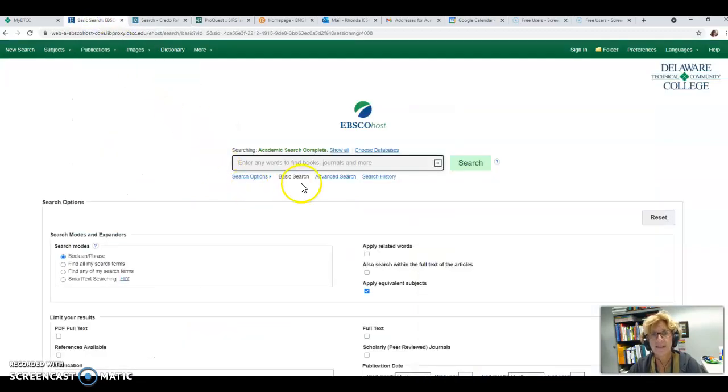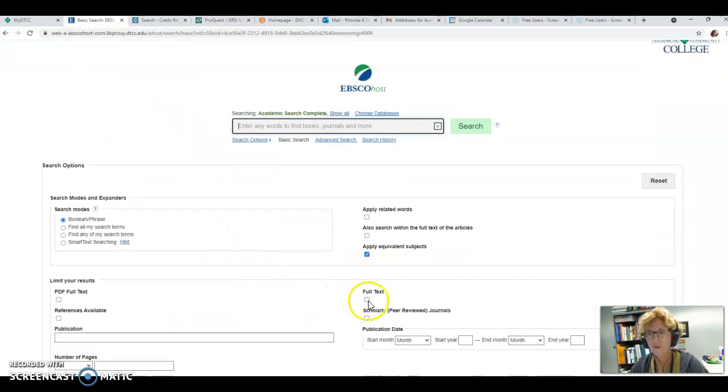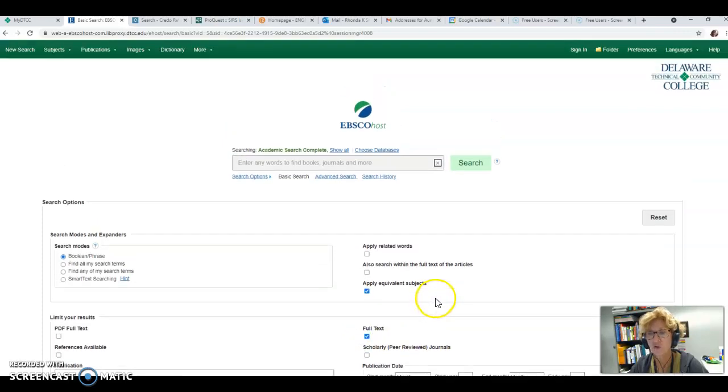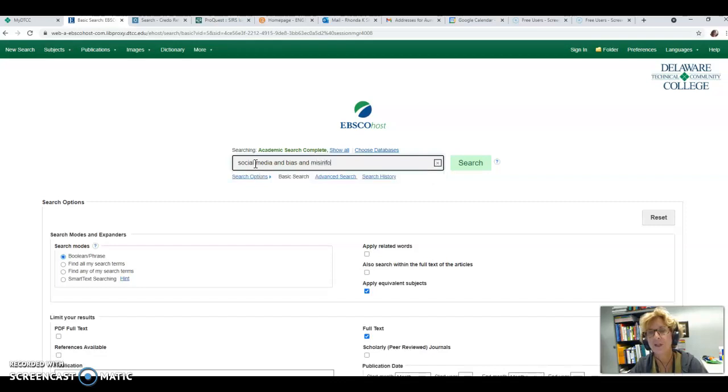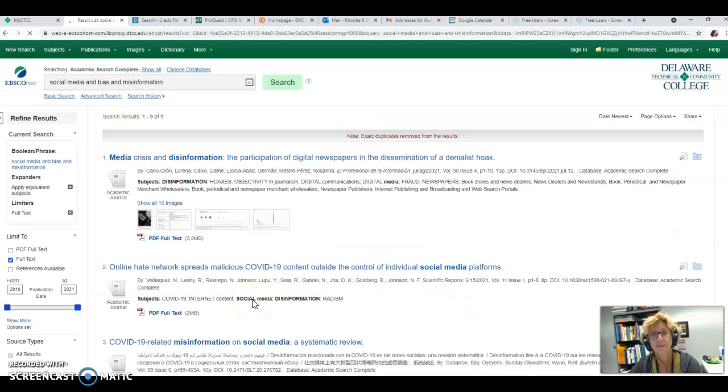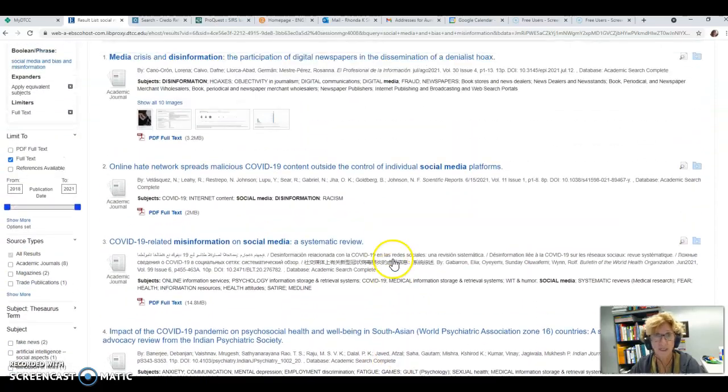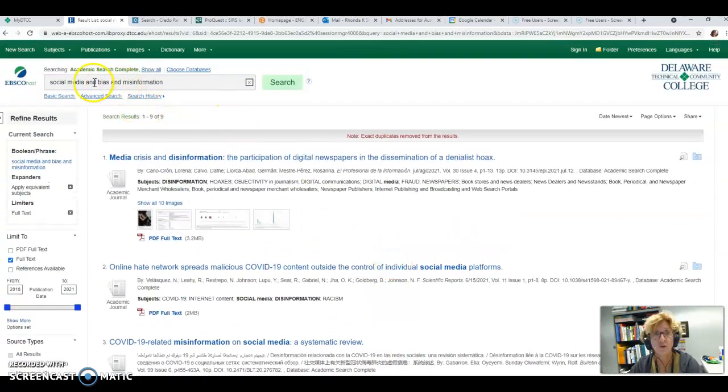The other database that we could check is Ebscohost. You always want to make sure that you choose full text. Again, put in your keywords, social media, and bias, and misinformation, and just see what you get. This one, we only got 9 articles. You can see what's there and see if any of those work. You could also, of course, just look for one of those terms. That would broaden it. So you could play around a little bit with those databases.